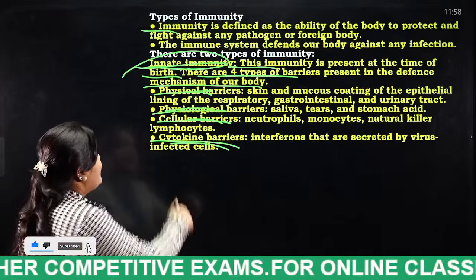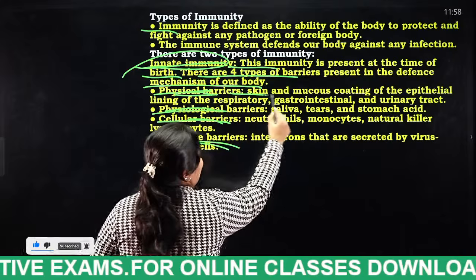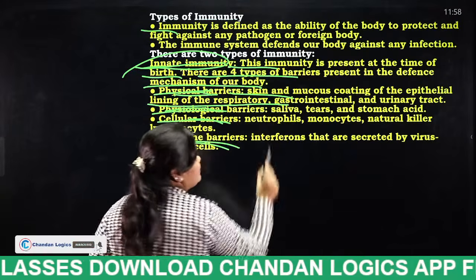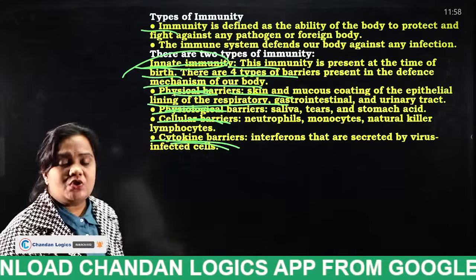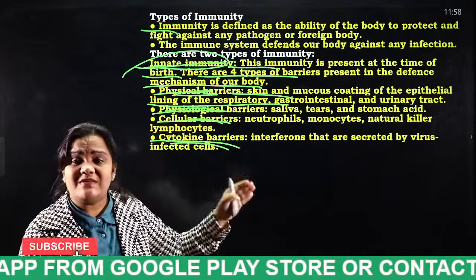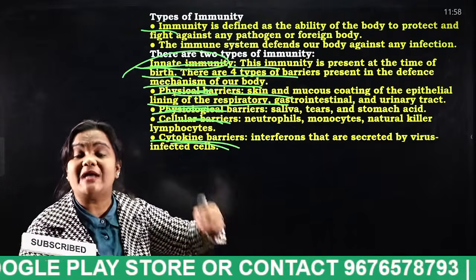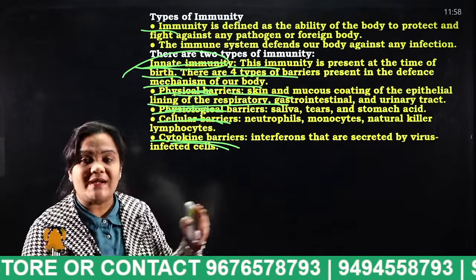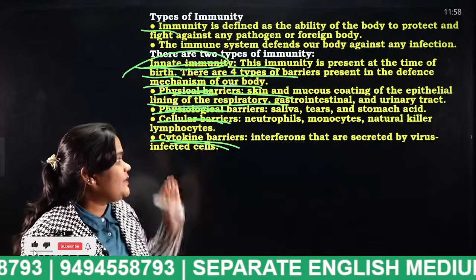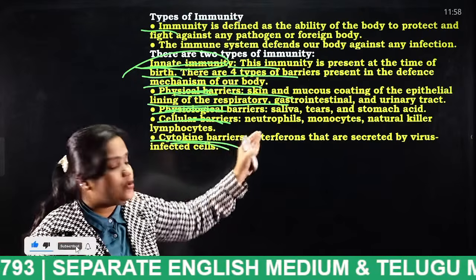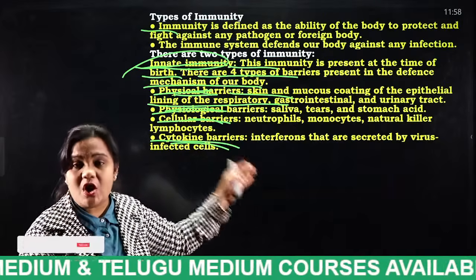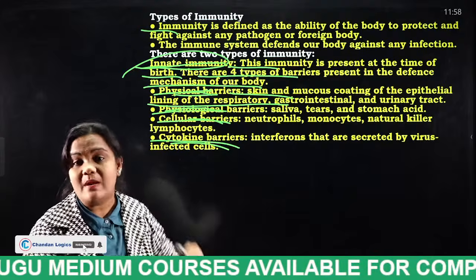So what are those? Physical barriers: skin and mucus coating of the epithelial lining of the respiratory, gastrointestinal and urinary tract. So in some way or other, these physical barriers protect us from pathogens. What are those, students? Skin and mucus coating of the epithelial lining of the respiratory, gastrointestinal and urinary tract. These barriers protect us from pathogens.